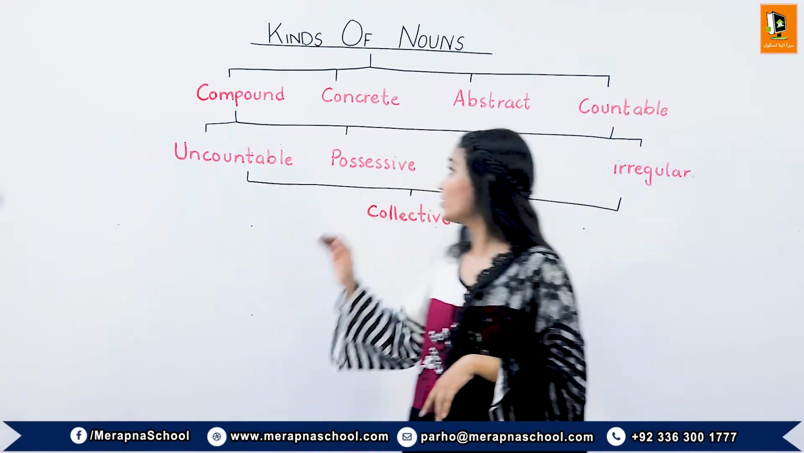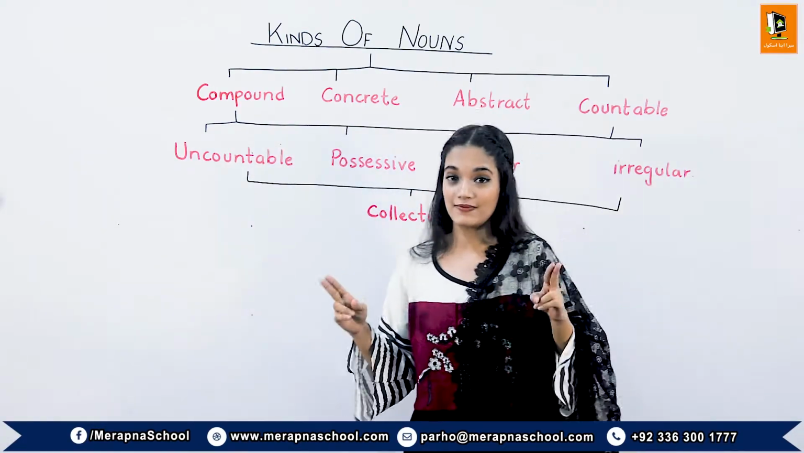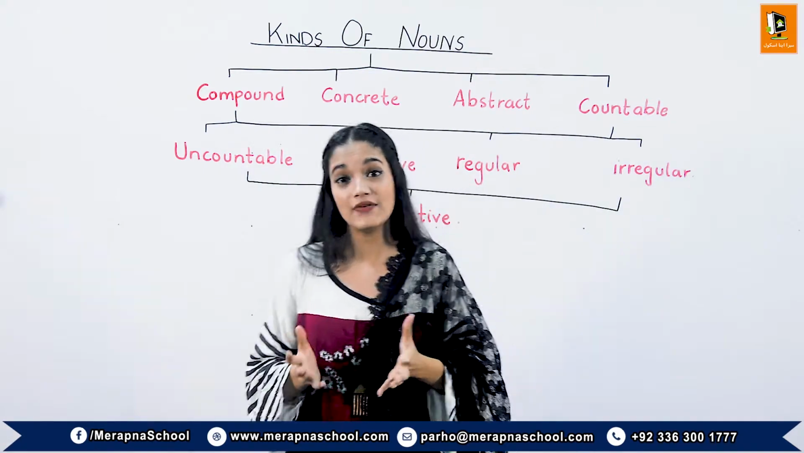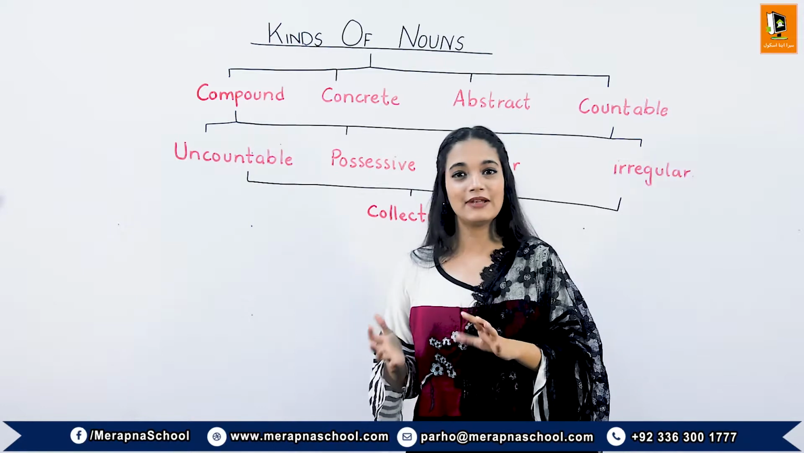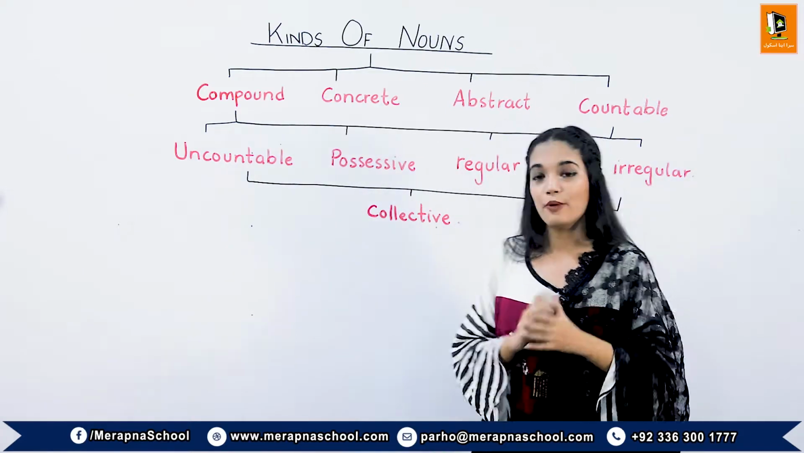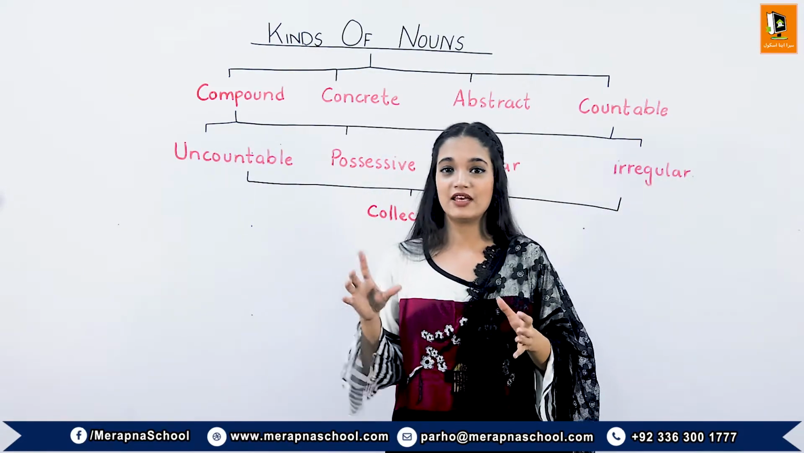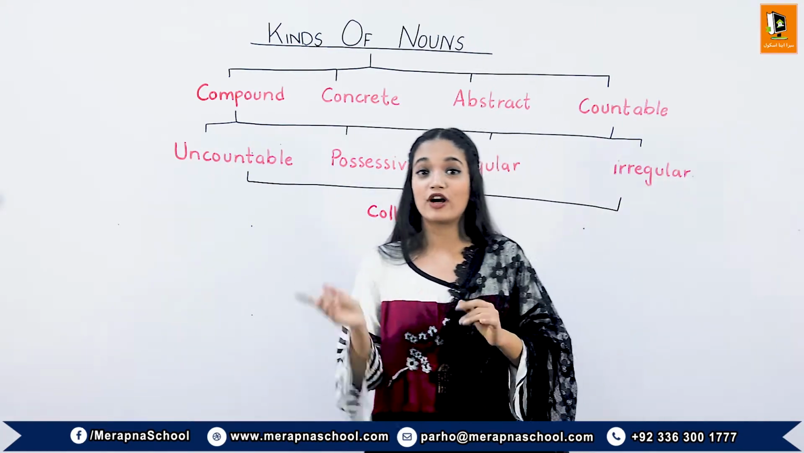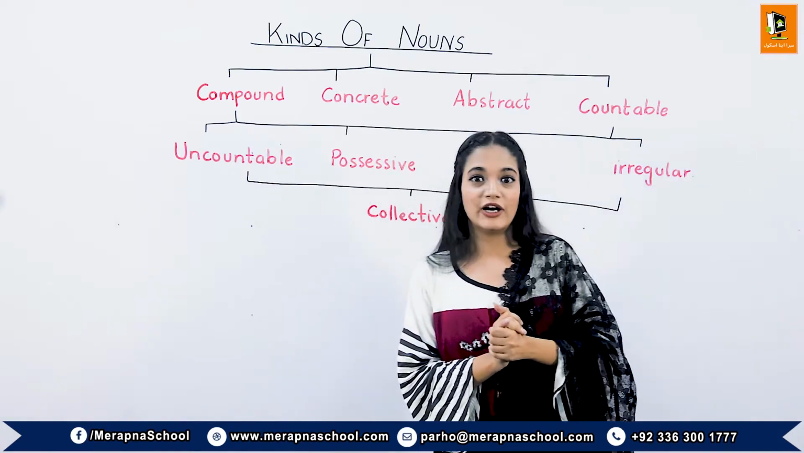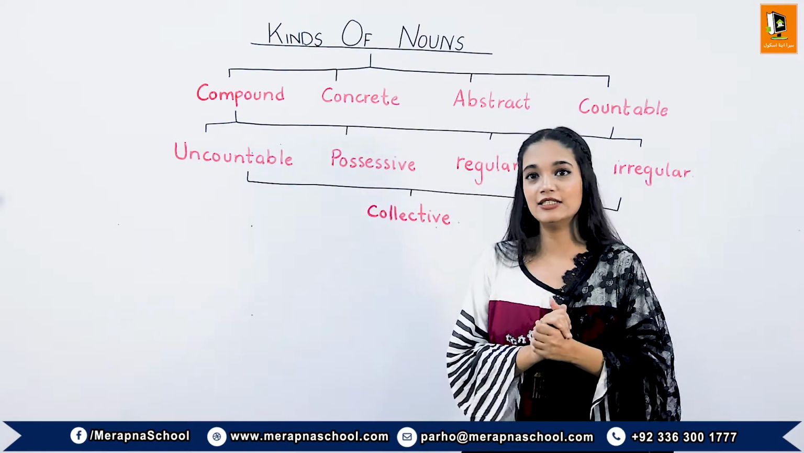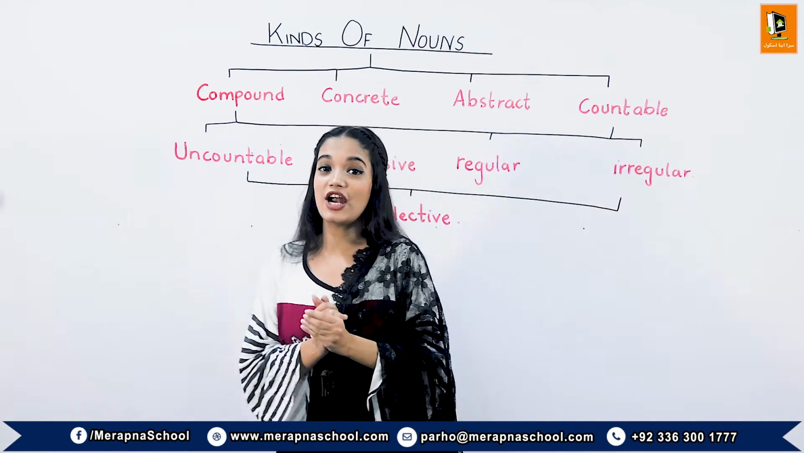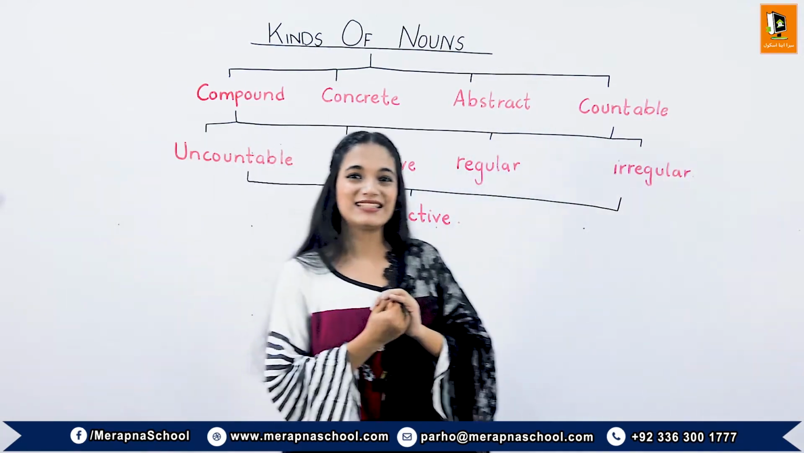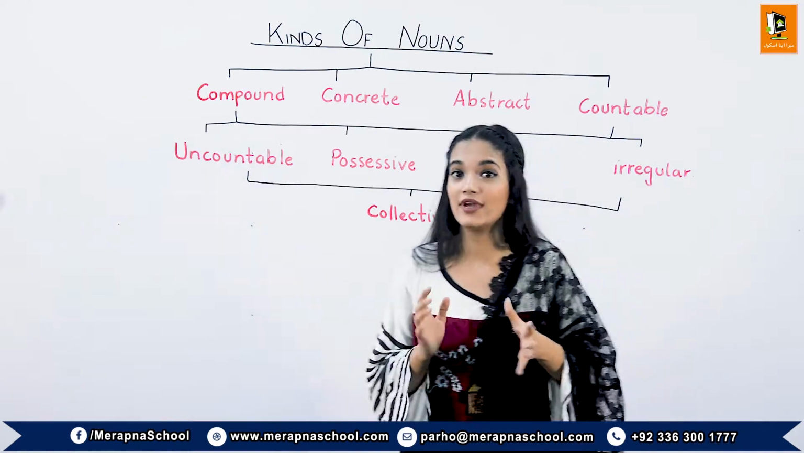The concrete noun can be divided into two types: common noun and proper noun. A common noun is a general name given to a person, place, animal or thing. Like boy. Boy is a general name given to boys. Girl is a general name for a person. Bird is a general name for an animal. City is a general name given to a place. A pen is a general name given to a thing.